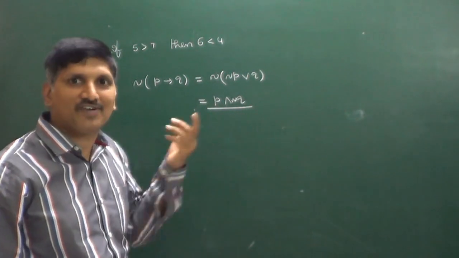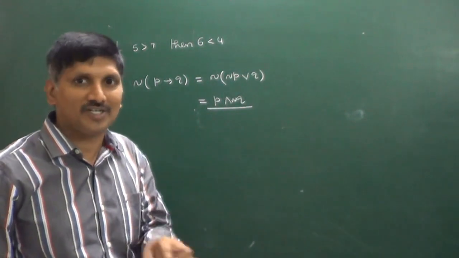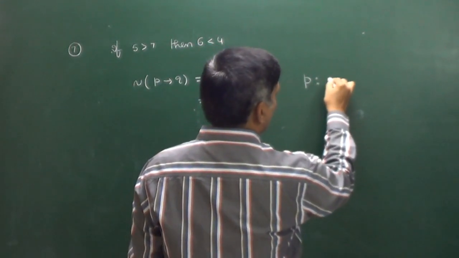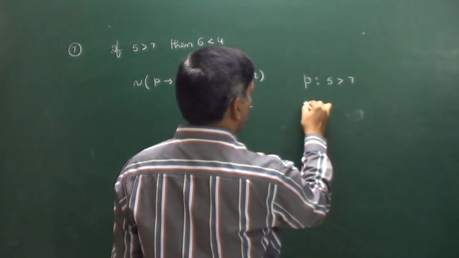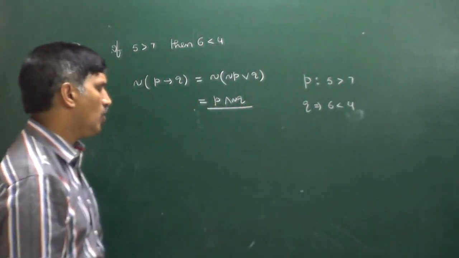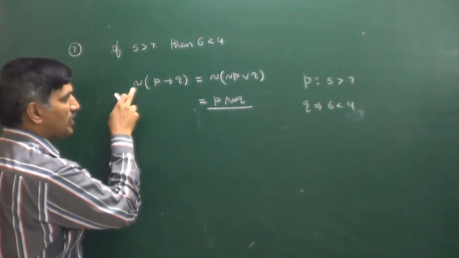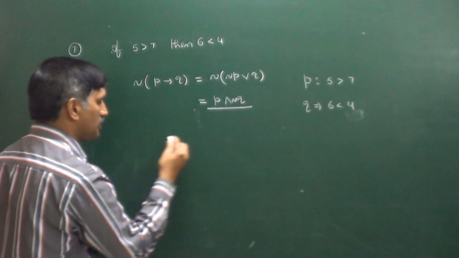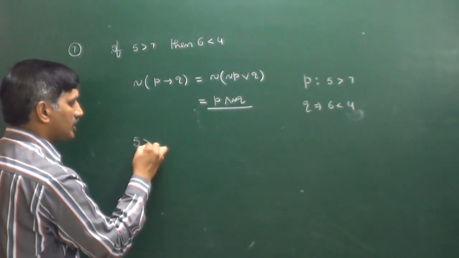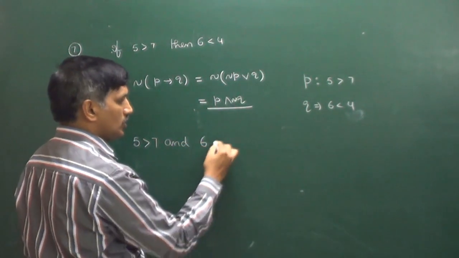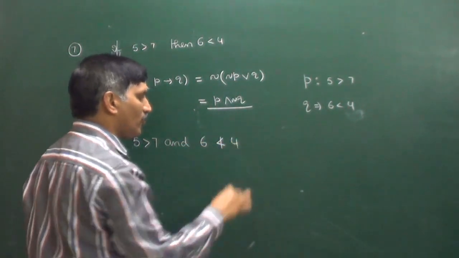But to write this one, first of all you have to know what is P, what is Q. Come on, tell me what is P. The statement P is 5 greater than 7 and the statement Q is 6 less than 4. Now what we have to write, the negation of P implies Q, is P and negation Q. That is, 5 greater than 7 and 6 not less than 4.